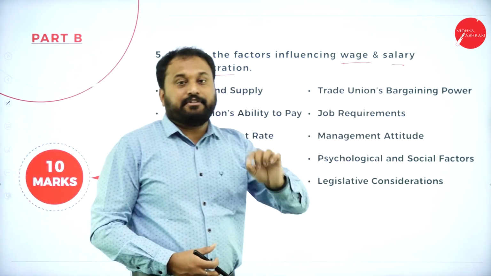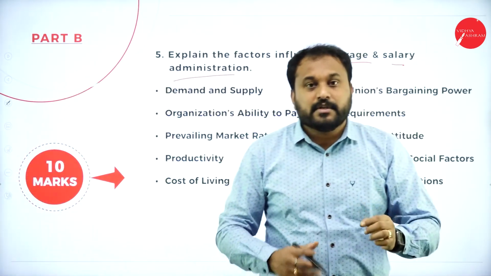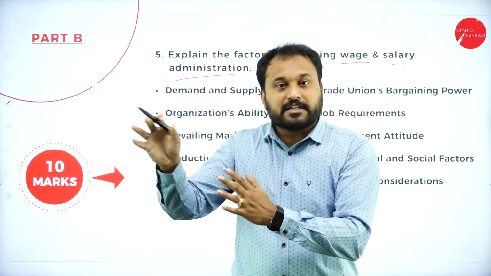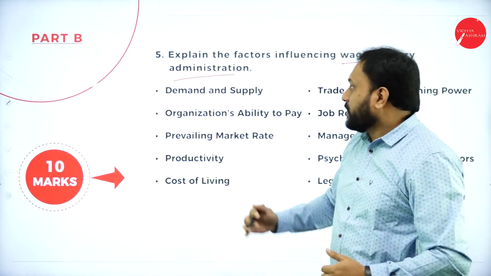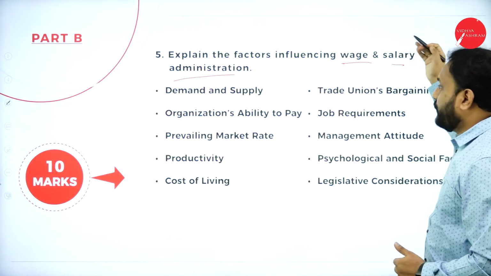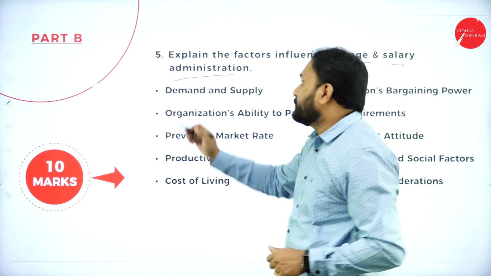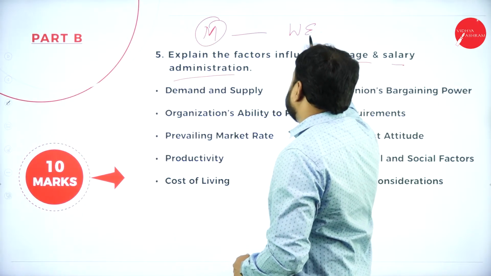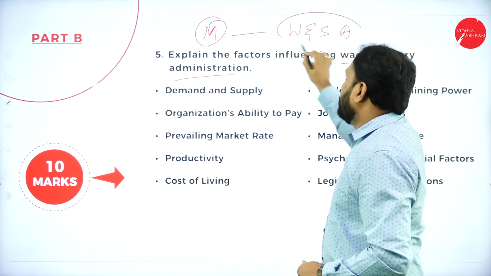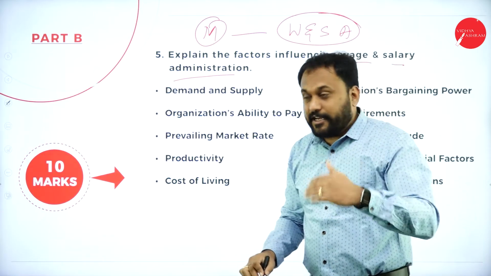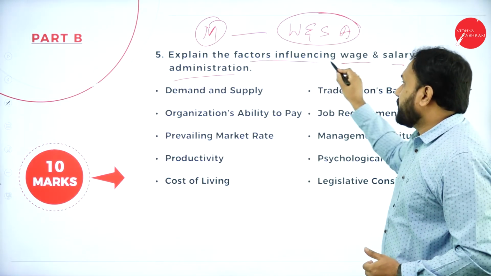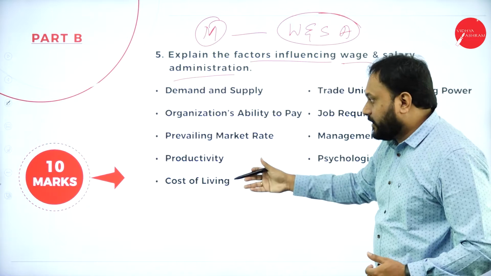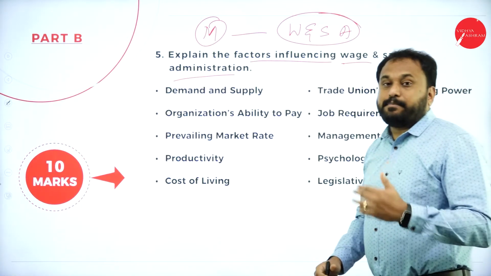So each and every question I'll be giving you, you are supposed to prepare for 15 marks, not just 10 marks. Now here, explain the factors influencing wage and salary administration. Again, I'll tell you students, write the meaning of wage and salary administration. You will definitely get 2 marks here. Then you go with the factors which are influencing. So these are the factors. When you go for it, 10 points you go for it.